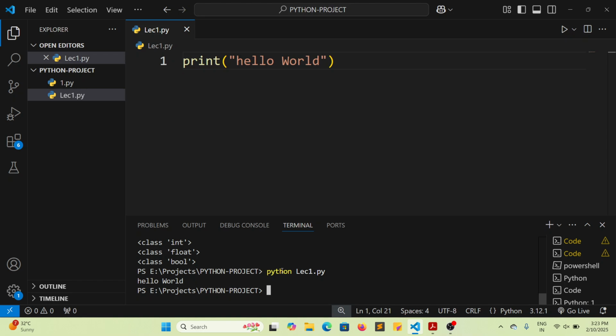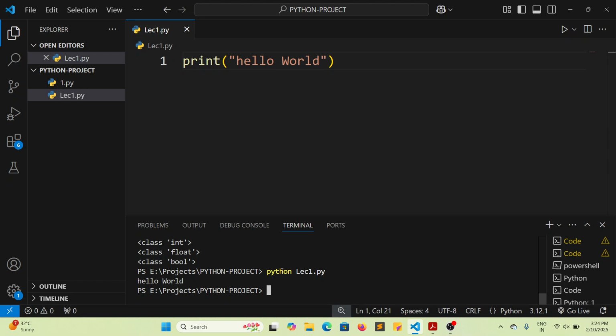Now let's say I want to mention a variable. The very first thing that you need to understand about a variable is the way we declare a variable in C. No need to do that particular thing in Python.